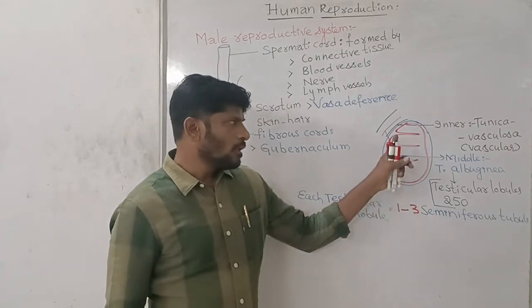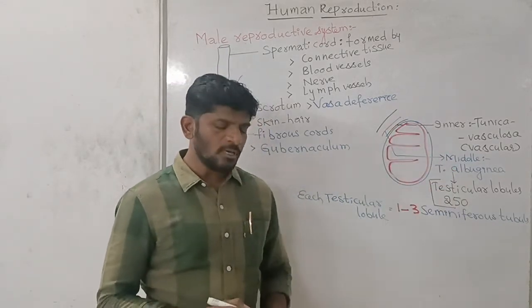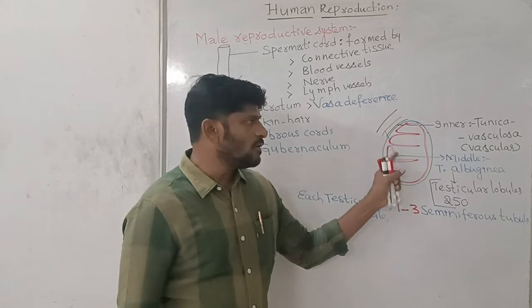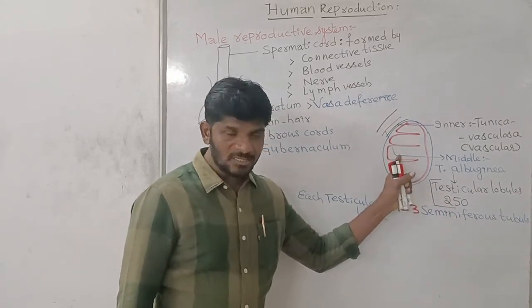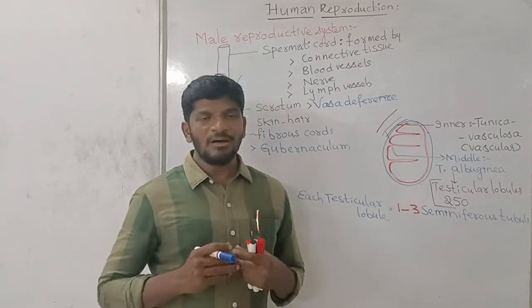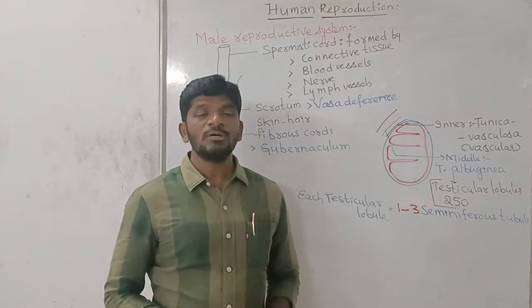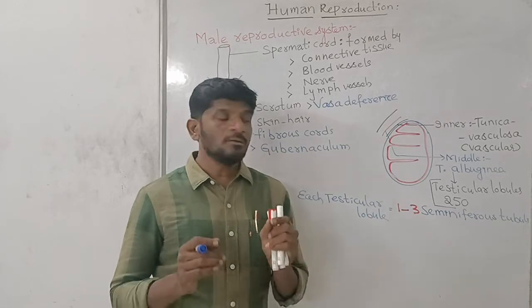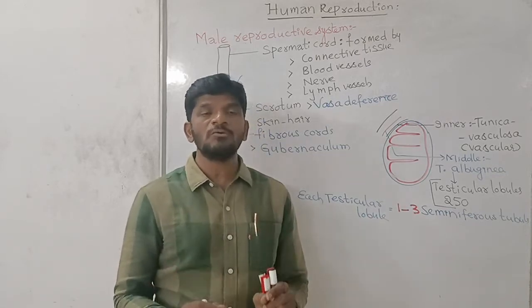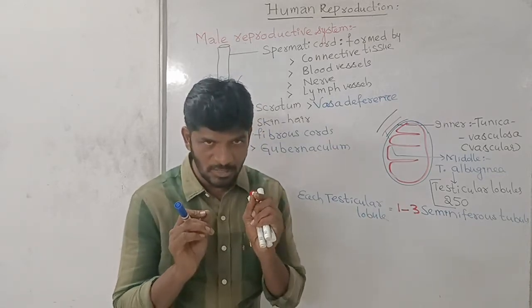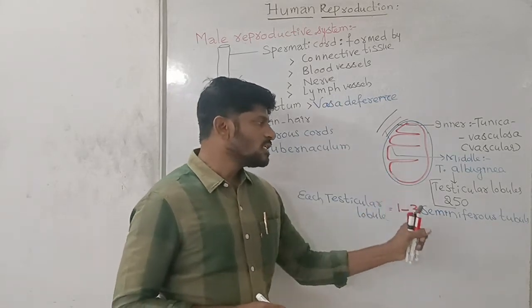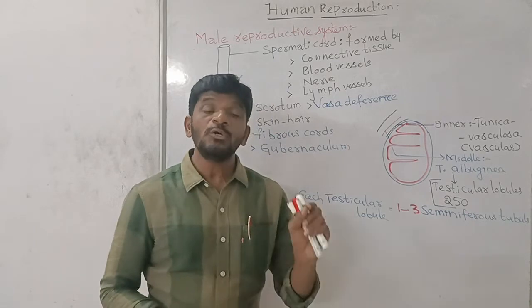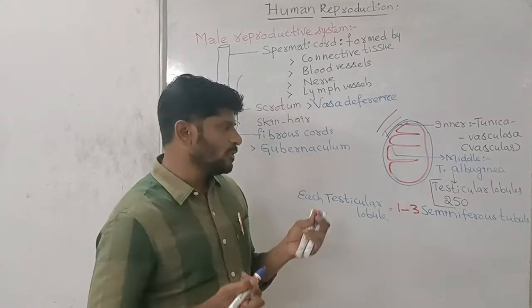I repeat again, the middle layer is the tunica albuginea, and that tunica albuginea forms the testicular lobules, as many as 250 per one testis. In the human body, there are 2 testes. Total number of testicular lobules is 250 times 2, which is 500 in one male. Each testicular lobule contains 1 to 3 seminiferous tubules.